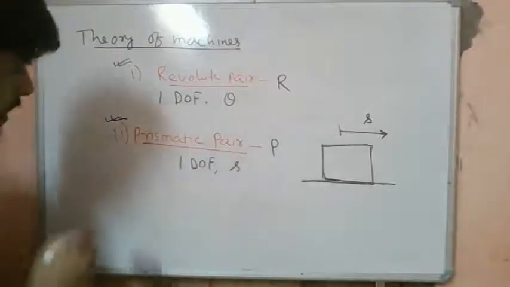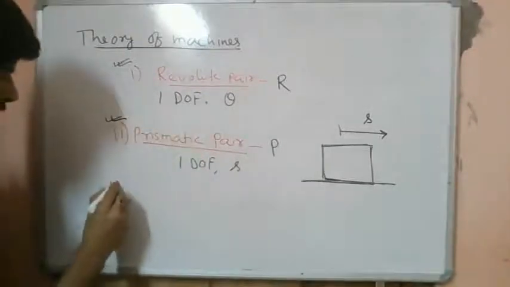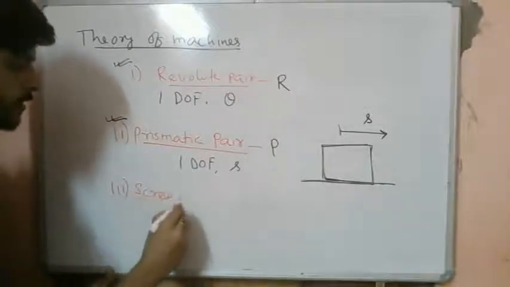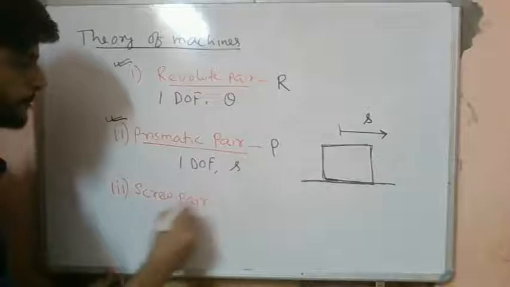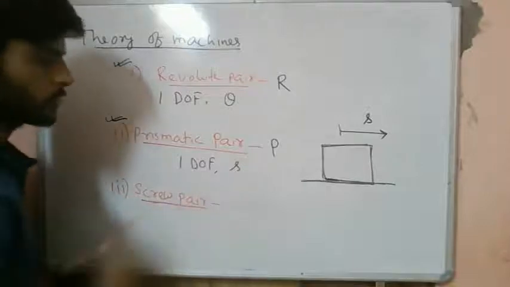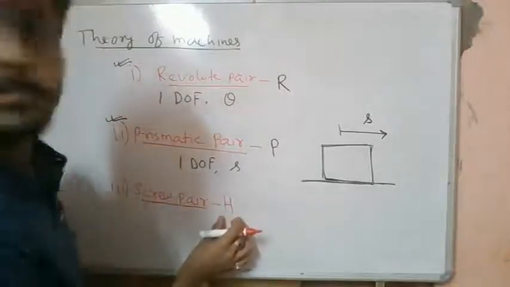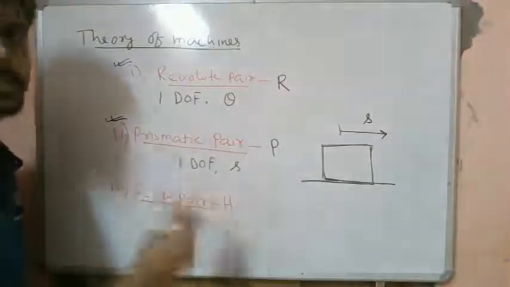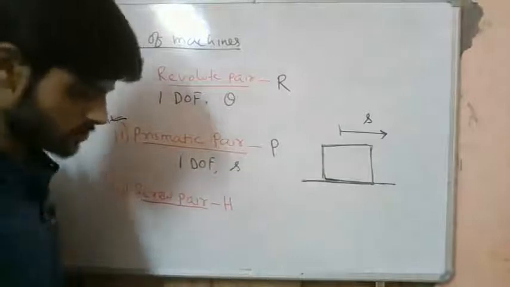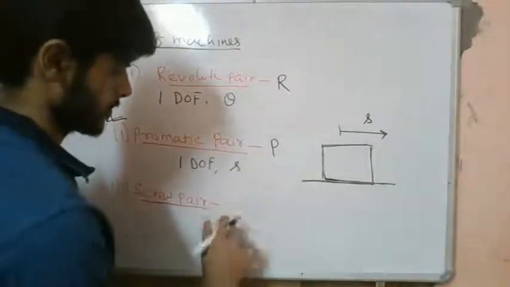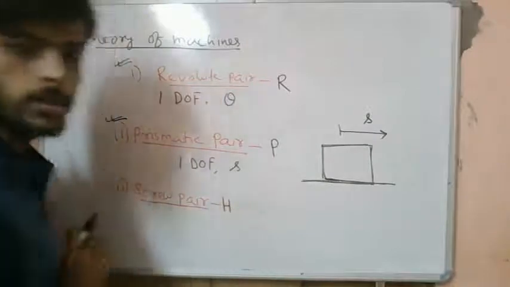So now let's see the third type. The third type is the screw pair. Okay, so screw pair, this is represented by H. H means a helix. A screw will have helical turns, so this is represented by H. So how does a screw look like?